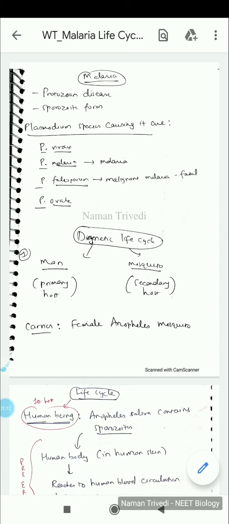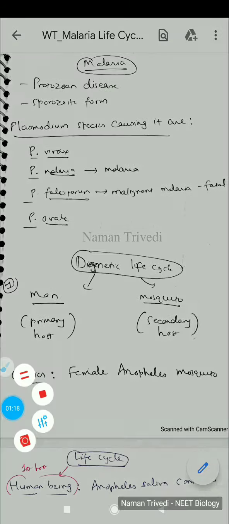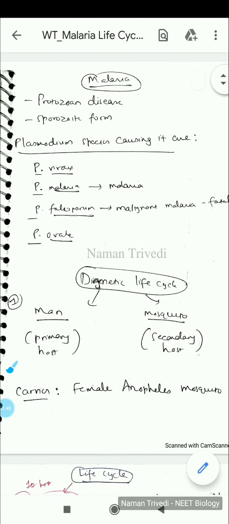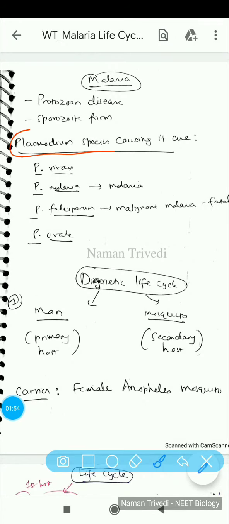So basically malaria, as you all know, is a protozoan disease, and the sporozoid form is responsible for it. If you remember the second chapter of the 11th standard, biological classification, sporozoans can be termed as a subclass of the protozoans. It is a sporozoid form, so it belongs to the sporozoans. Sporozoa is the group which you can call. It is caused by a protozoan called Plasmodium.